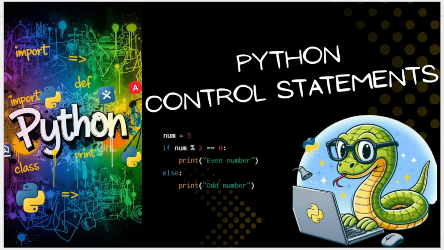Now let's begin today's topic. Have you ever wondered how a program decides what to do and when to do it? That decision making power comes from the control statements. In this video, we are going to understand the control statements in Python and we will learn about the decision making statements. Let's start today's topic.